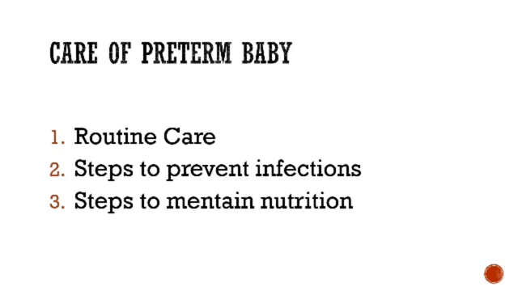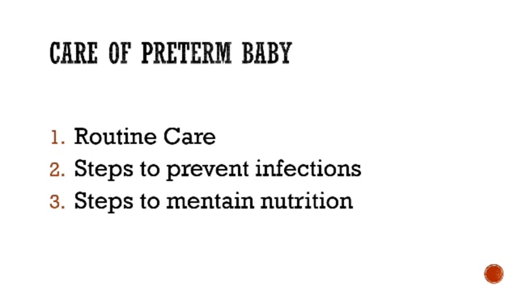Hands should be washed with antiseptic solution before touching the baby, with cord cleaning and aseptic administration of feeds. Infected babies should be isolated, because if one baby is infected, the infection can be transmitted to all babies. These are all the points to prevent infections.